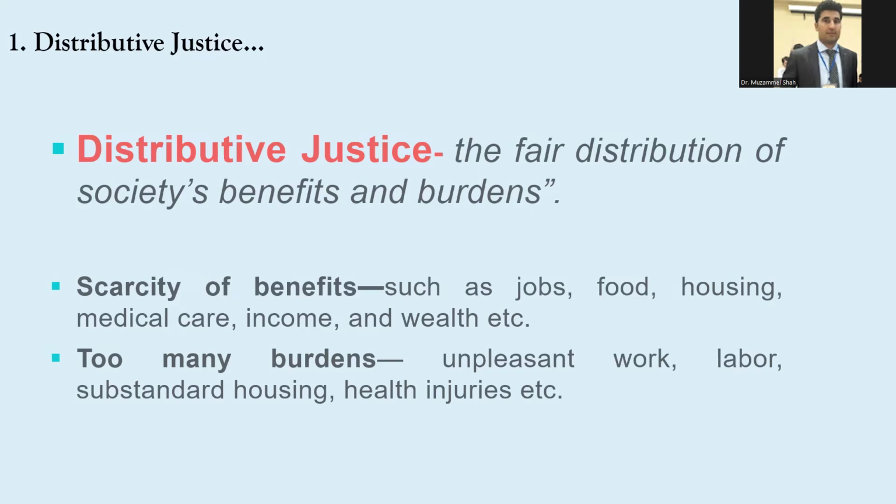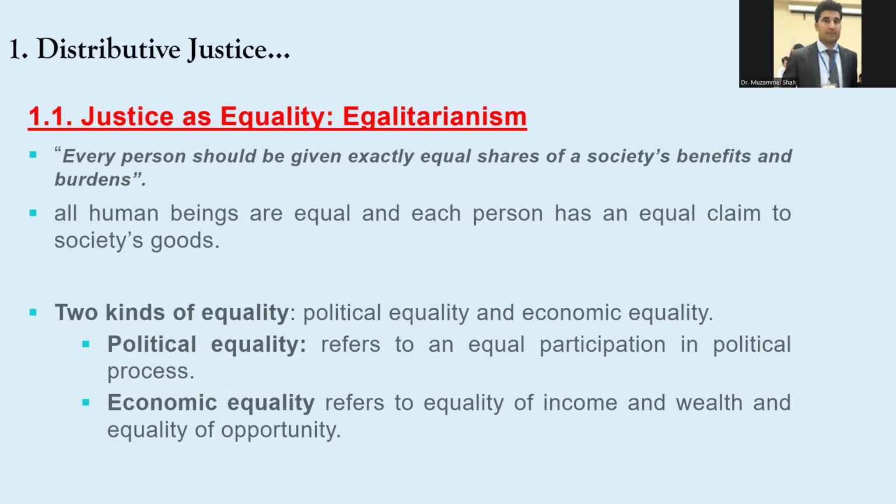We can say that there are four views on what could be the fair distribution of benefits and burdens. Number one is egalitarianism, the egalitarian view of justice. The egalitarian view says that benefits and burdens should be distributed in a way that every person is given exactly an equal share of society's benefits and burdens. They say that since all human beings are equal, each person has an equal claim on society's goods, and that's why the benefits and burdens should be distributed equally.